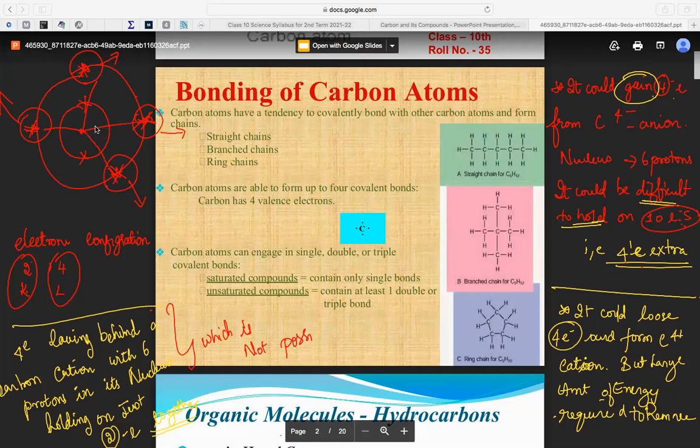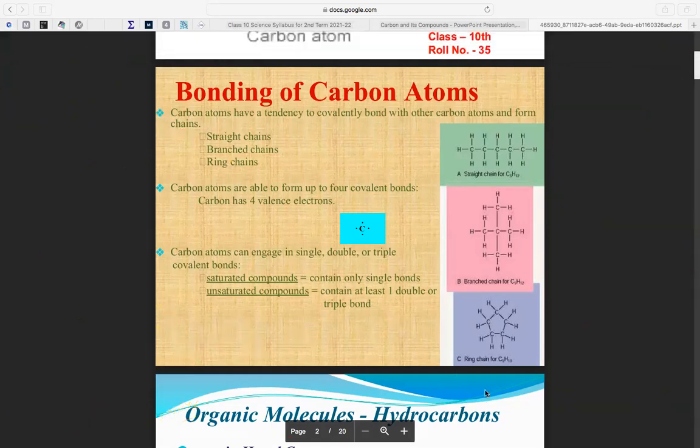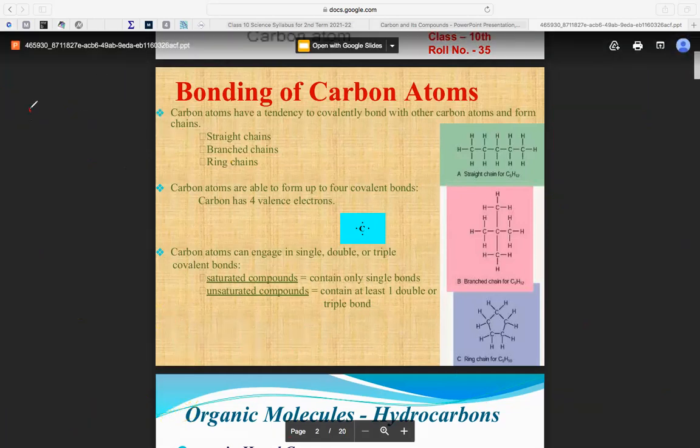Therefore, it is not possible just with the 2 electrons. So, it could lose 4 electrons and it will become a cation. If it loses 4 electrons, it will become a cation. Understood?